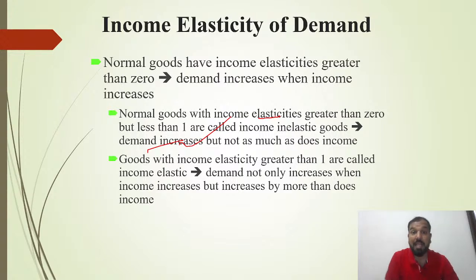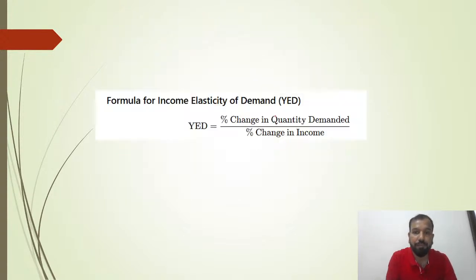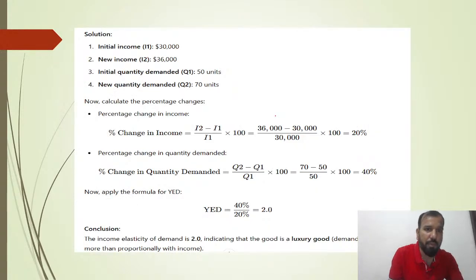Goods with income elasticity greater than 1 are called income elastic. That means demand not only increases with the income increase but increases by more than income does. Suppose that earlier you used to buy 1 kg of apples, your income has increased by just 20% but the quantity demanded for apples has increased by 50%. That is called income elastic. The same formula as price elasticity of demand: percentage change in QD divided by the percentage change in price. So it's the same numerical.